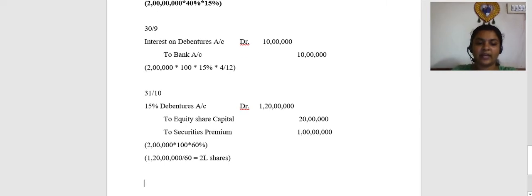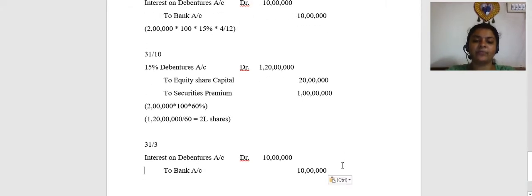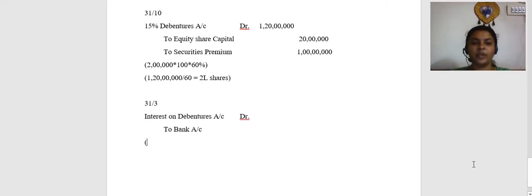Now coming to the last entry, which is for 31st March, payment of interest again. So again, we are going to pass the entry for payment of interest. This time, we need to again calculate the amount. Now, what will be the amount? The journal entry is interest on debentures account debit to bank account. And what is the amount? Interest is going to be paid from now. September is over, so from October 1st till 31st March.